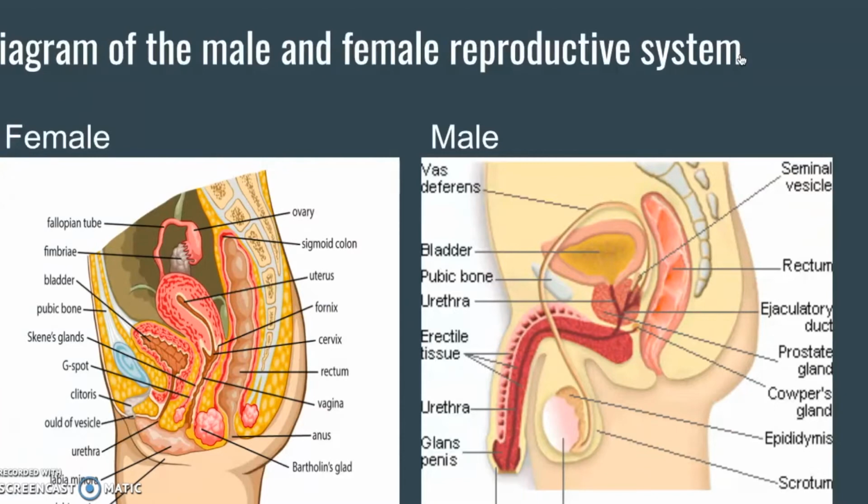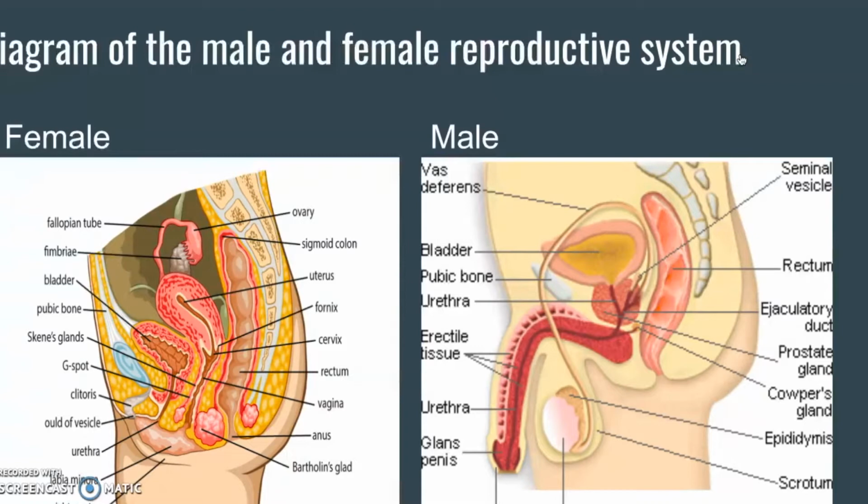So in the female organs, there's a labia majora, which is a larger lip-like external structure that covers and protects sexual structures. The labia minora is a smaller lip-like external structure found inside the labia majora. They provide protection for the clitoris and for the urethra and vaginal openings. The clitoris is a very sensitive sexual organ located in front of the vaginal opening. It contains thousands of sensory nerve endings and responds to sexual stimulation.